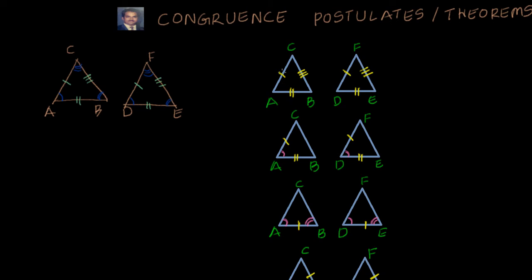See here, you know that this is an angle and this is a side. So what's the meaning of these postulates? Let me try to explain. Just take a couple of minutes, because this is very important. If you are very clear with this, then we are in a perfect good shape. You can do any problem in congruence. It's the easiest topic once you understand it.